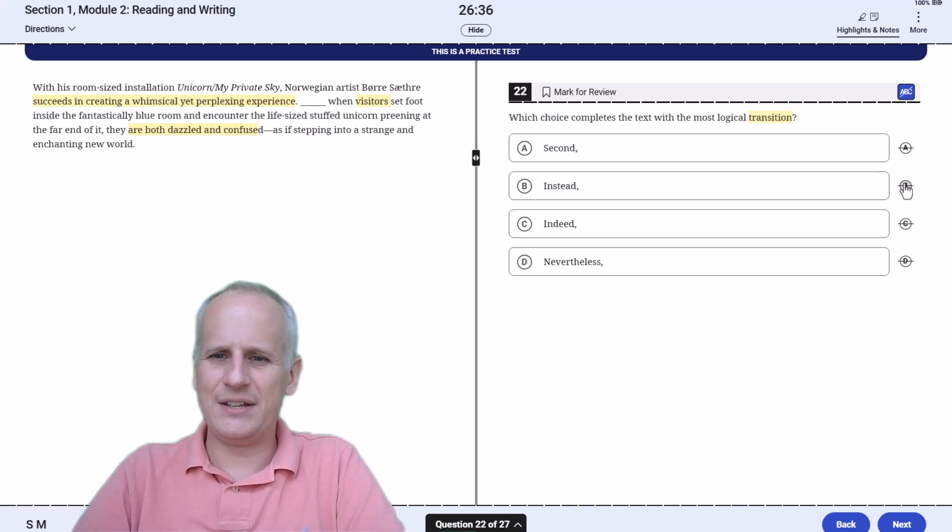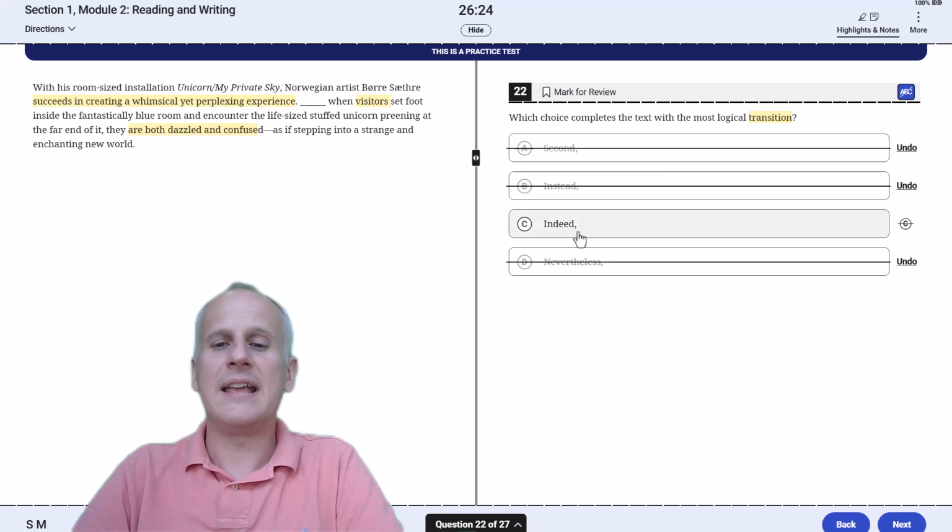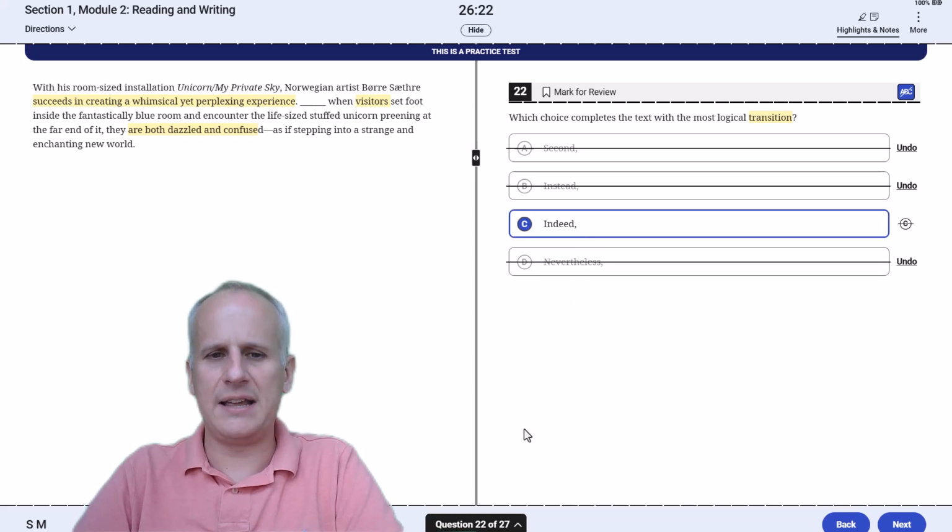So instead certainly does not indicate agreement. Nevertheless, certainly does not indicate agreement. And there aren't two different chronological events occurring, so second isn't going to work either. Indeed, however, does indicate the agreement and basically kind of builds on that claim in the first sentence. Of course, on the actual exam, you'd want to read choice C back into the sentences to confirm narrative cohesion.